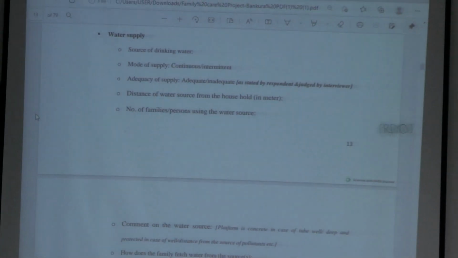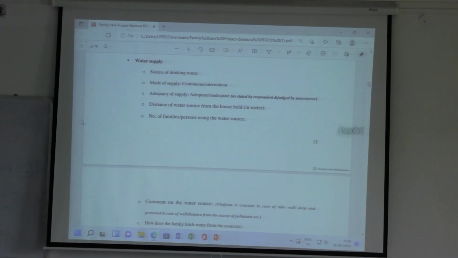Why is it important to know whether it is continuous or intermittent? In continuous sources of water, that is tap water, there is usually very less scope of any other things entering into the pipe or the bore well. If it is intermittent, there may be air accumulating, okay, there may be other drainage or sewage seeping into that intermittent source of water. So that is very important. Adequacy of supply, whether adequate or inadequate, means you have to ask whether the water they receive per day is adequate for use or not.